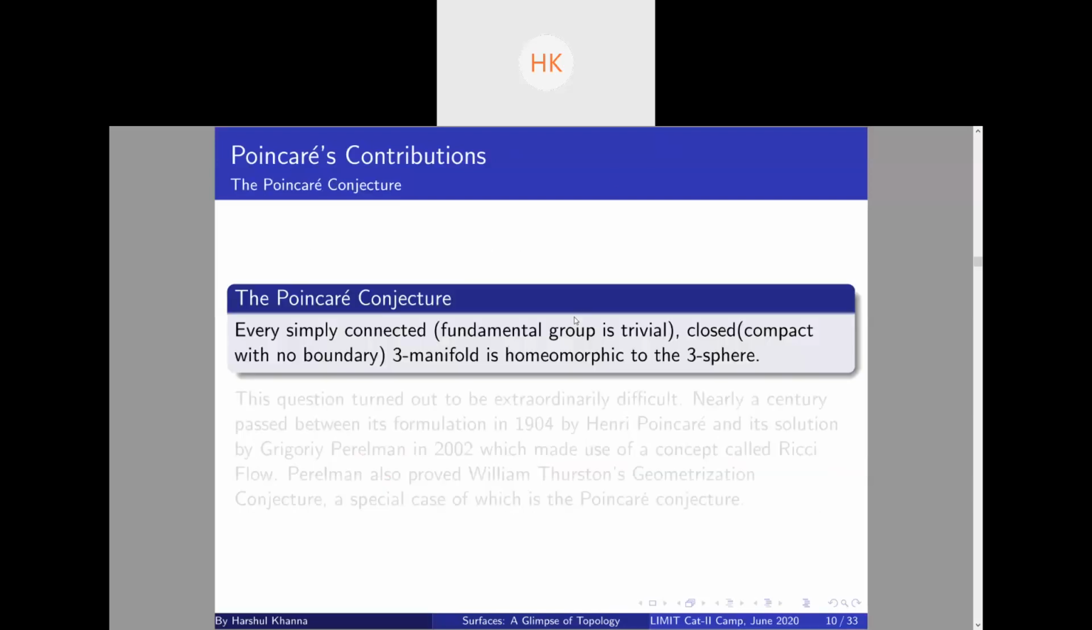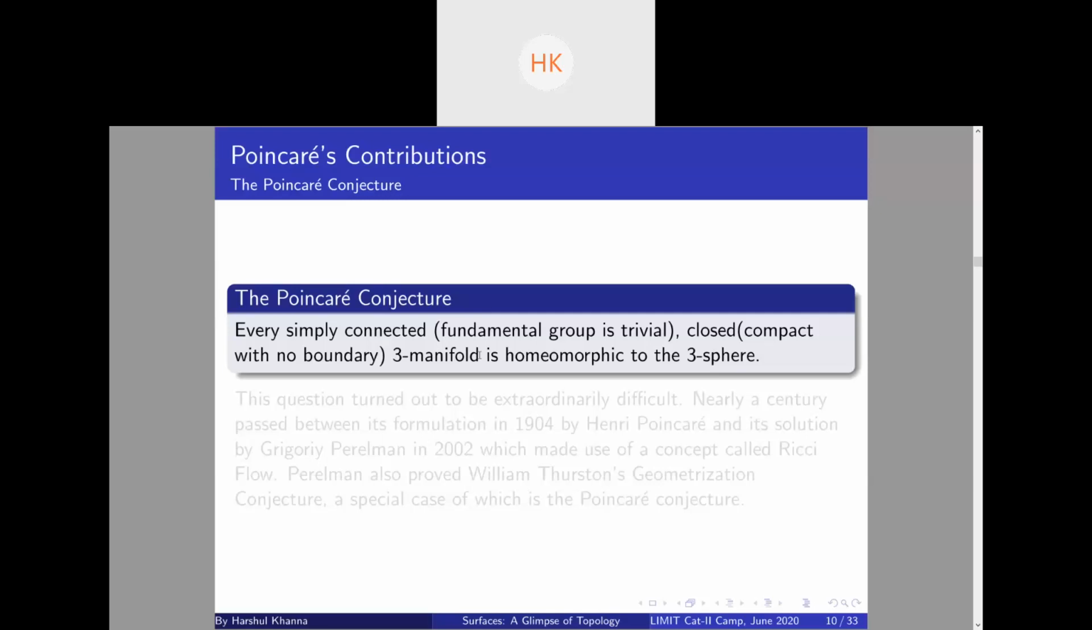He also gave a very important conjecture called Poincaré's conjecture. Poincaré's conjecture is basically: every simply connected, which means the fundamental group is trivial, and trivial means every loop can be transformed into a single point. For example, on a sphere, every loop you take can be contracted to one single point. So its fundamental group is trivial. So every simply connected and closed, closed means no boundary, right? You don't have any boundary on the space.